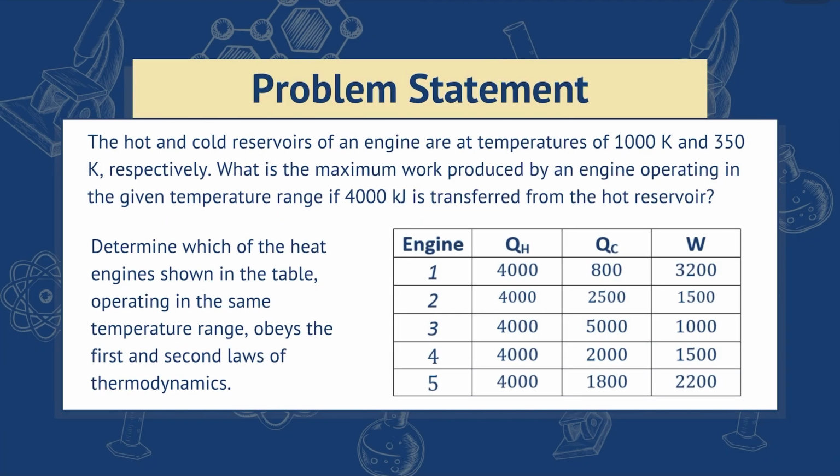Now, we can solve a problem. The problem statement is: the hot and cold reservoirs of an engine are at temperatures of 1000 Kelvin and 350 Kelvin respectively. What is the maximum work produced by an engine operating in the given temperature range if 4000 kilojoules is transferred from the hot reservoir? And second, determine which of the heat engines shown in the table operating in the same temperature range obeys the first and second laws of thermodynamics. So we have 5 engines here, and the heat from the hot reservoir, the heat to the cold reservoir, and the work produced are stated.